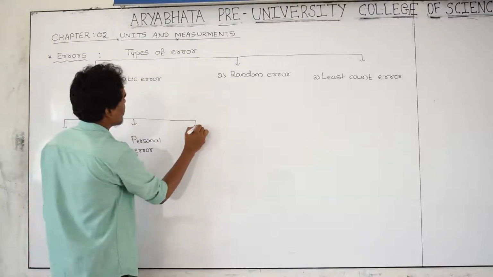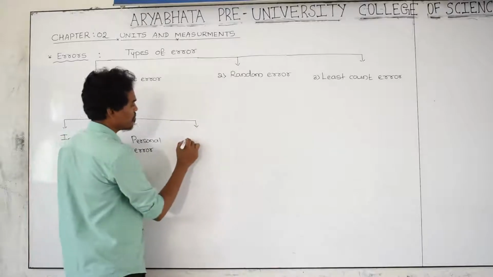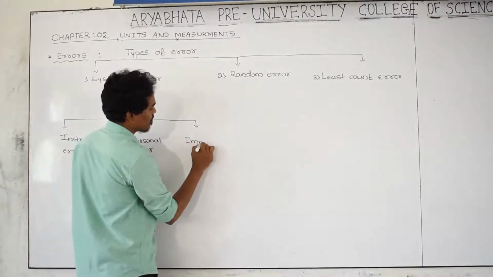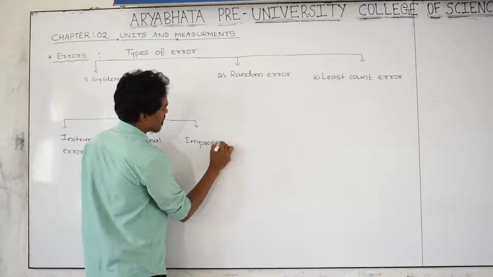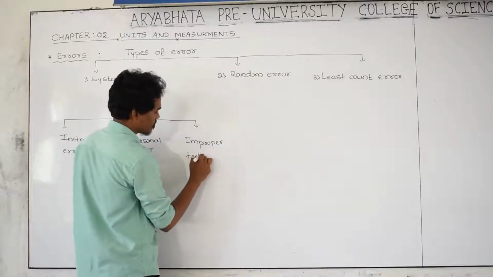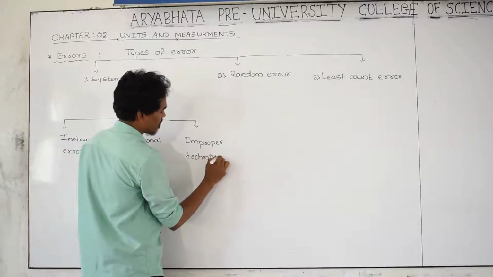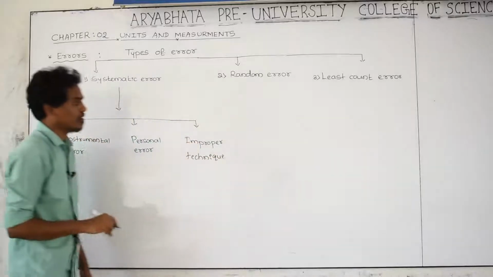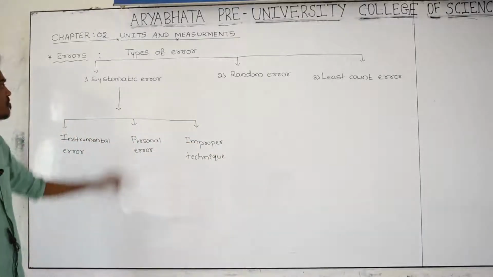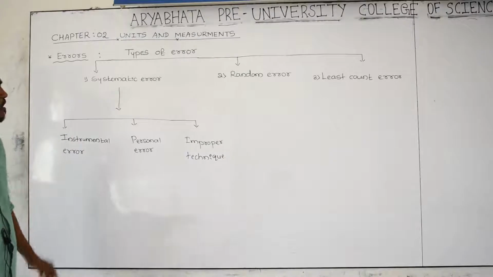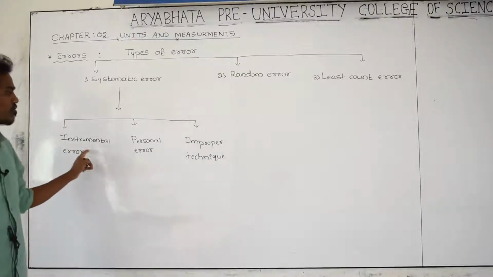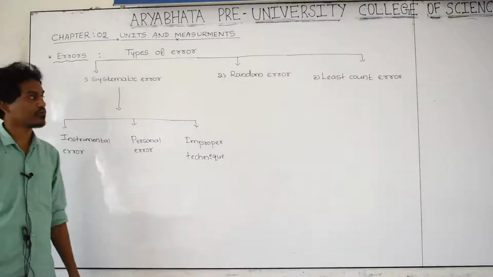And the third type in systematic error is improper technique. So errors are classified into systematic, random, and least count, and systematic is again classified into instrumental, personal, and improper technique.